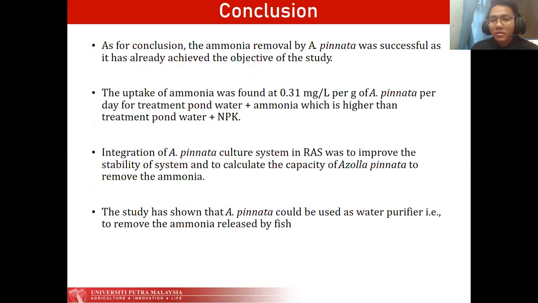As per conclusion, the ammonia removal by Azolla pinnata was successful as it has achieved the objective of the study. The uptake of ammonia was found at 0.31 mg per liter per gram of Azolla pinnata per day for treatment pond water plus ammonia, which is higher than treatment pond water plus NPK. Integration of the Azolla pinnata culture system in RAS was to improve the stability of the system and to calculate the capacity of Azolla pinnata to remove ammonia.